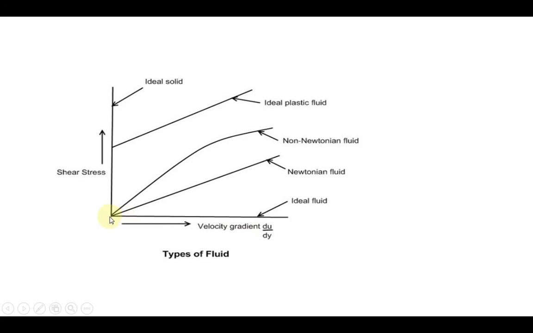Whatever the distance, there is no change in velocity, so that type of case is called an ideal solid. In the same way, when the velocity gradient and shear stress vary linearly, that type of fluid is called a Newtonian fluid. Other cases are non-Newtonian fluid. Like that we have to identify the meaning of each and every fluid.